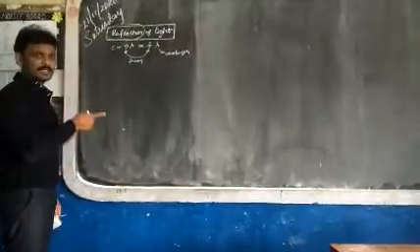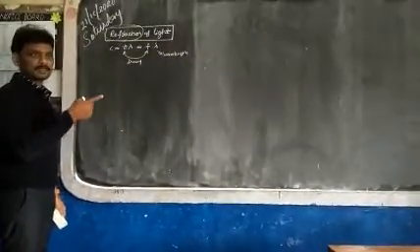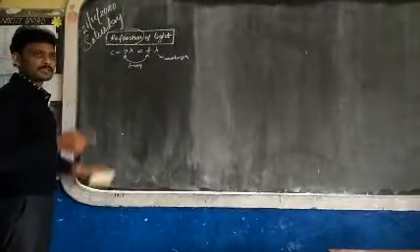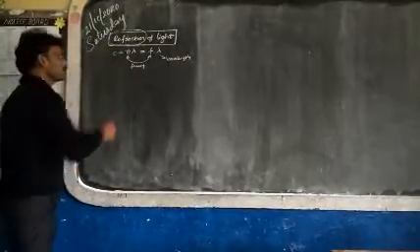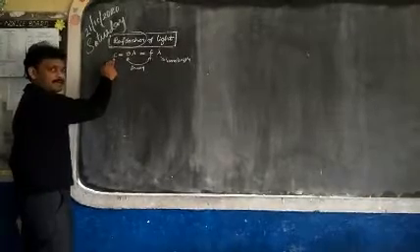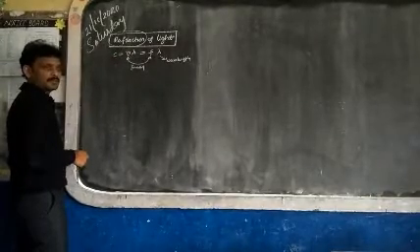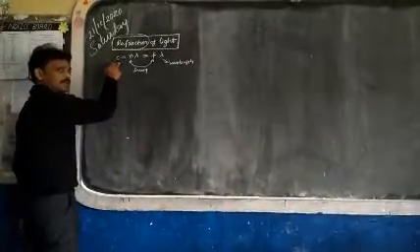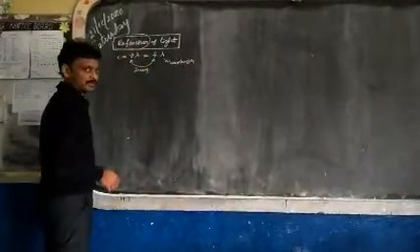Light travels with different velocities in different media. That is the main reason for refraction. Velocity of light or speed of light is not same in all media. That is why light undergoes refraction.